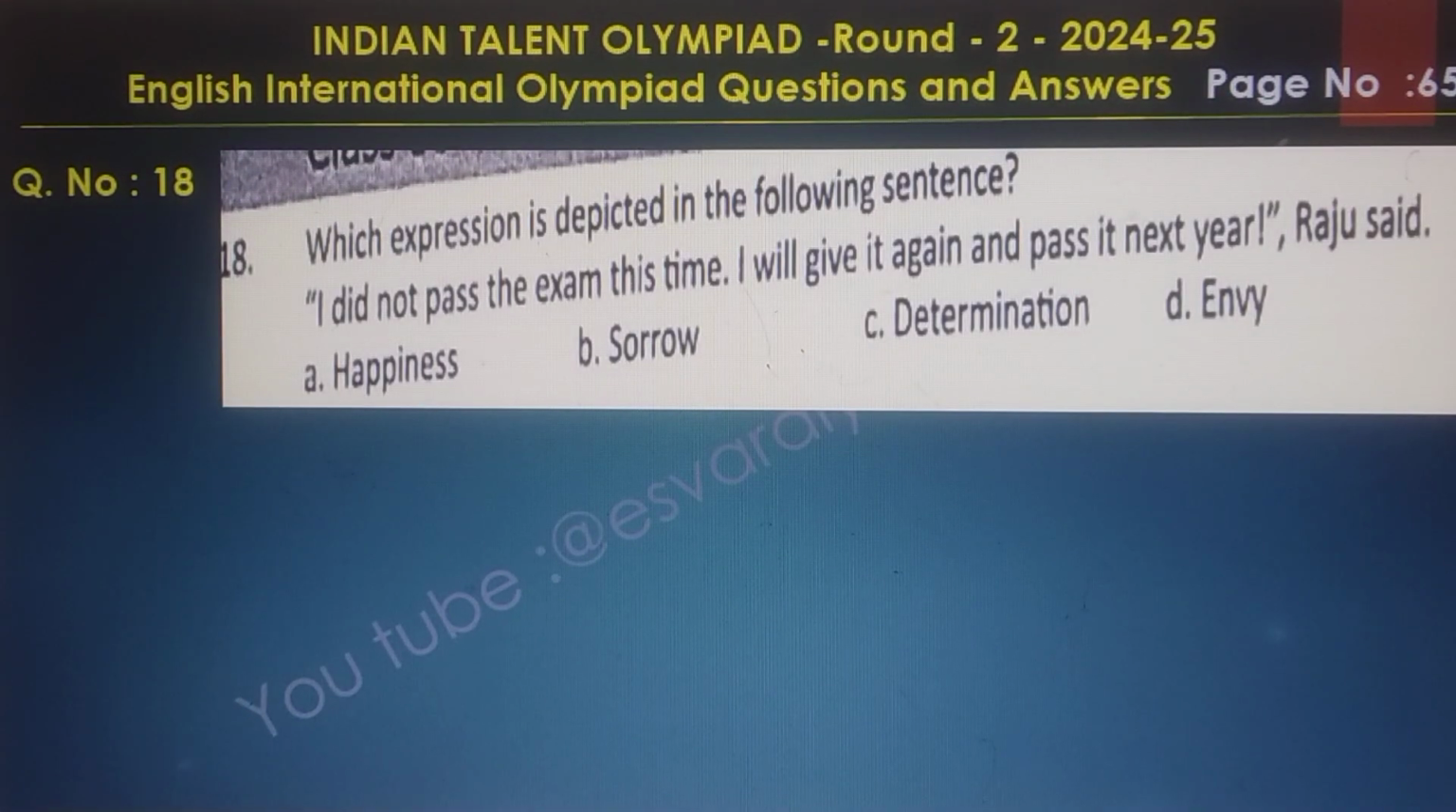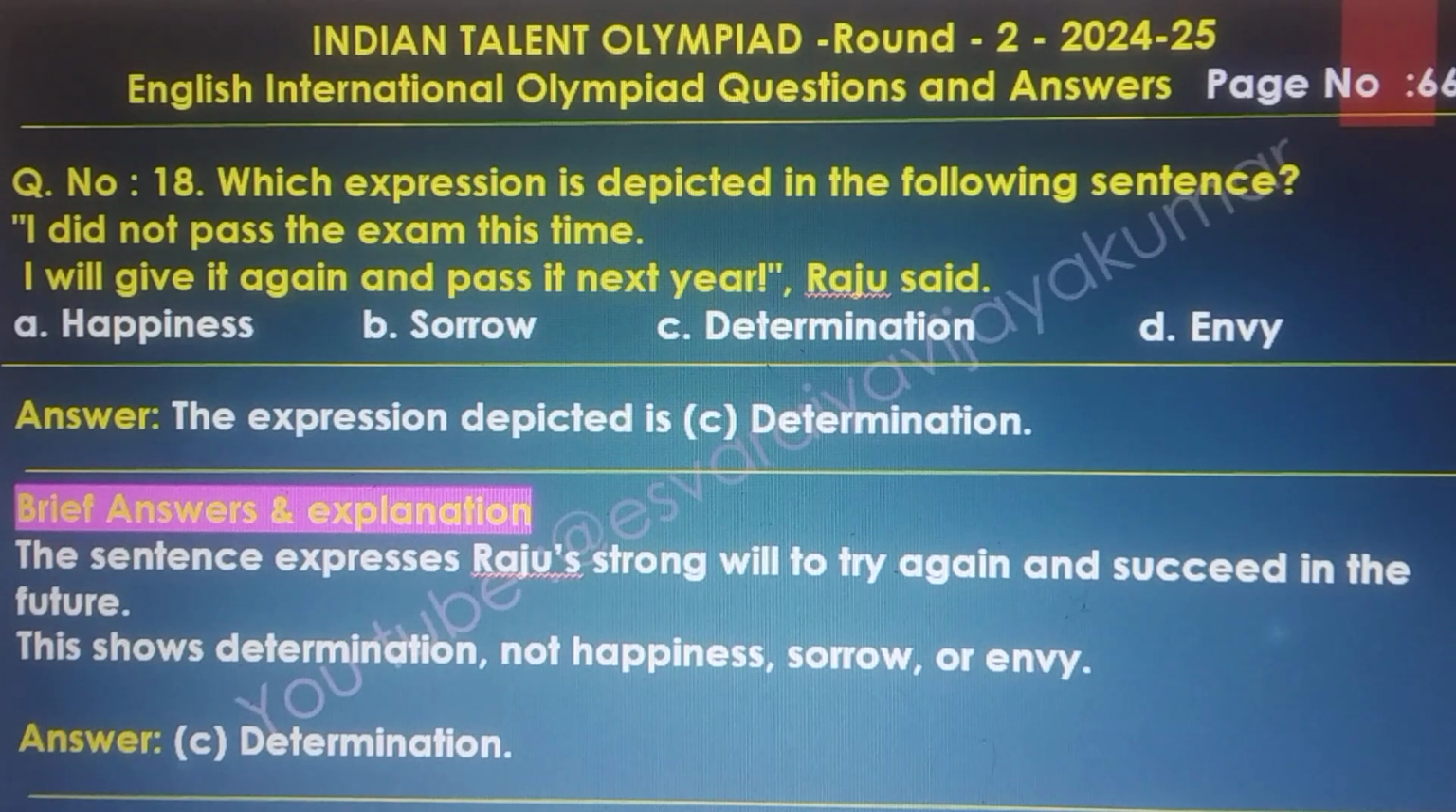Question number 18. Which expression is depicted in the following sentence? I did not pass the exam this time. I will give it again and pass it next year, Raju said. The answer of this question is C, determination. The brief answer and explanation: the sentence expresses Raju's strong will to try again and succeed in the future. This shows determination, not happiness, sorrow or envy. The final answer is C, determination.